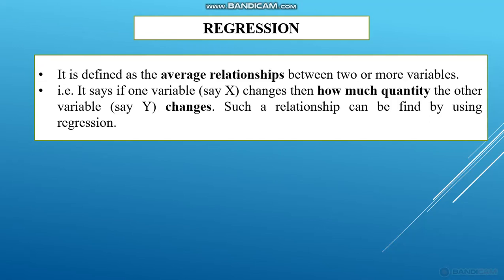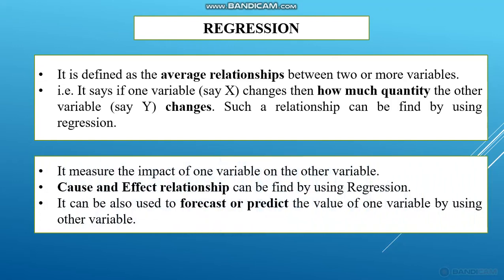So what is the meaning of average relationship? If one variable changes, then how much quantity the other variable changes. Such a relationship is called average relationship, and it can be found by using regression. So in regression we can find if one variable changes, then how much quantity the other variable changes.